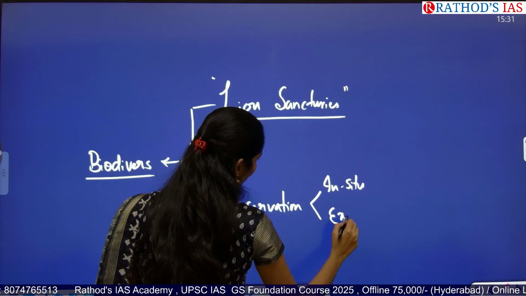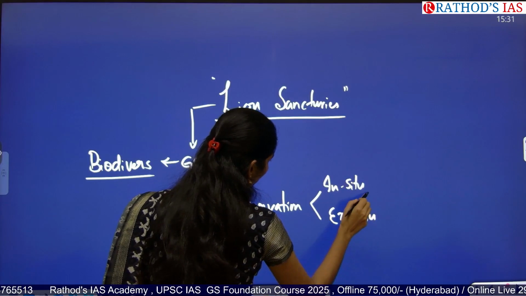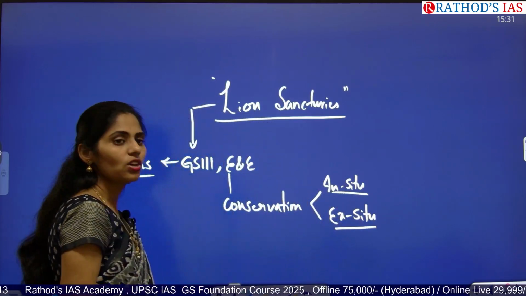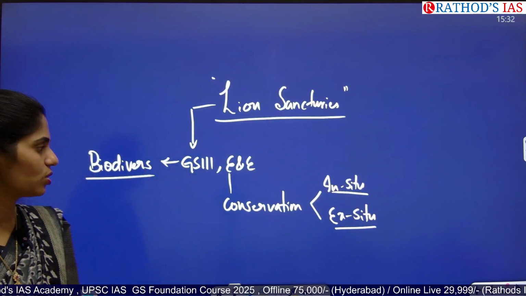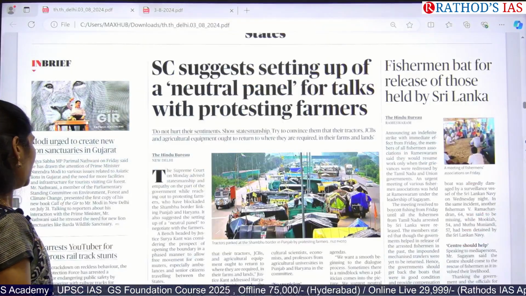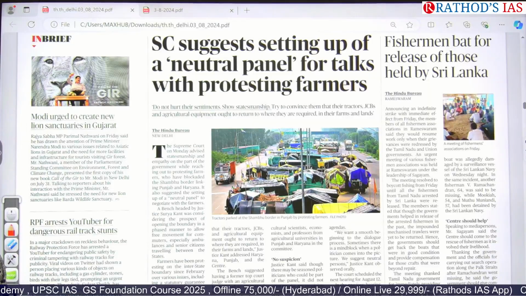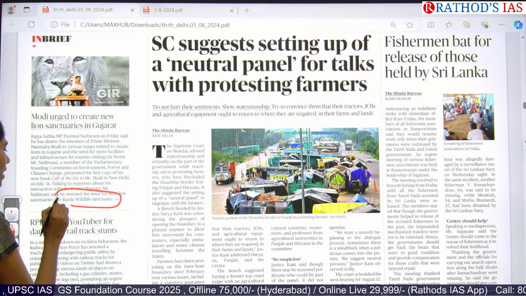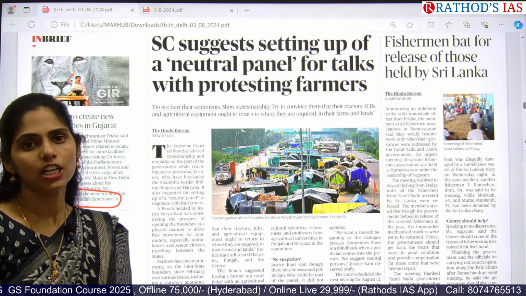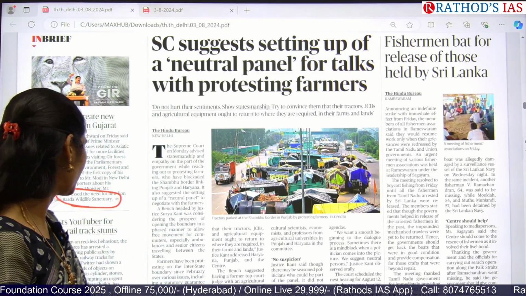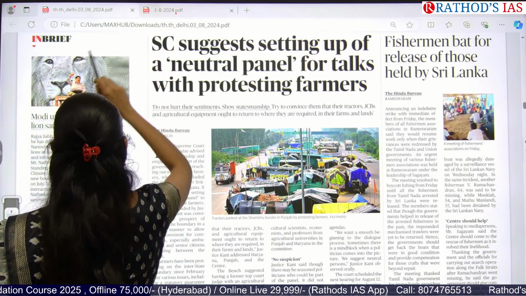So you have to know where we are going for in situ conservation, ex situ conservation. From that point of view also, there is a high chance of getting your prelims and mains question. And this article is talking about one important sanctuary, that is Barda Wildlife Sanctuary, and you have to make a note of this. It is located in the state of Gujarat. Okay, now let us see this article in detail.